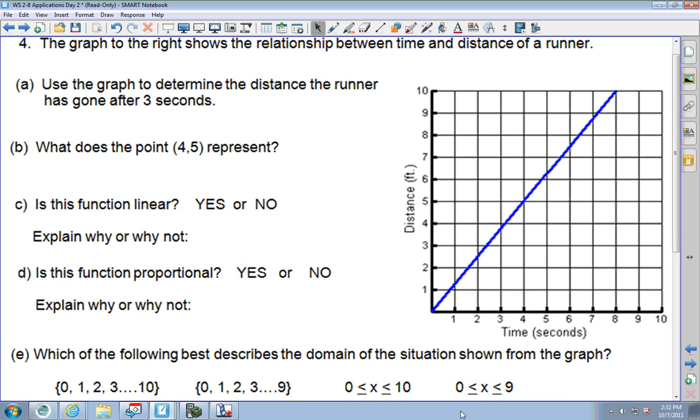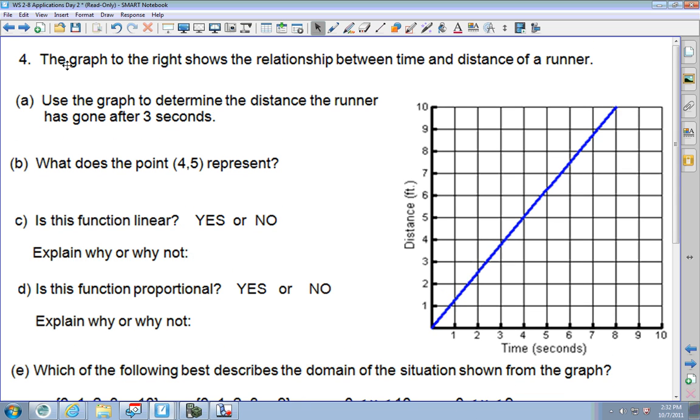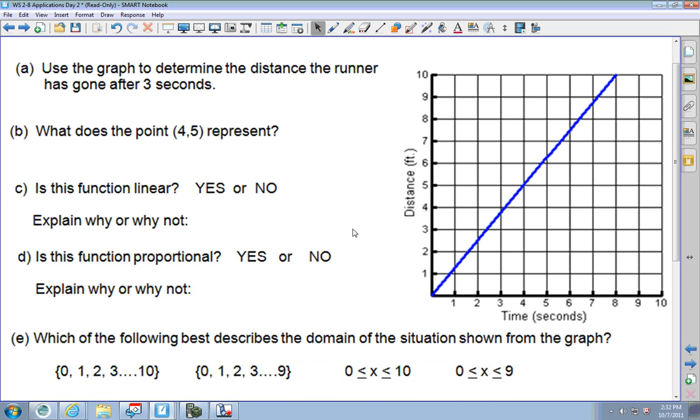Okay. Now, the top says the graph to the right shows the relationship between time and distance of a runner. So the first question, now, I would pause the video, try and answer the questions, come back and see if you got them right or not. Letter A says, use the graph to determine the distance the runner has gone after 3 seconds.